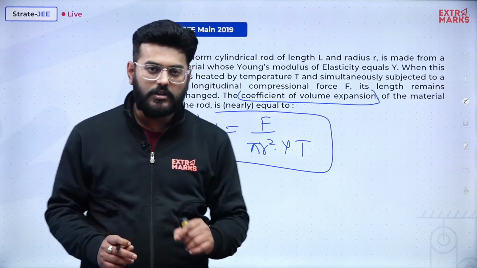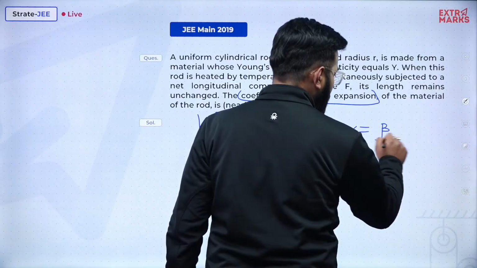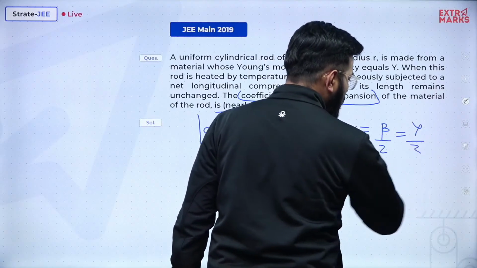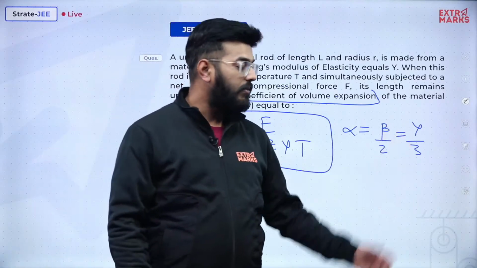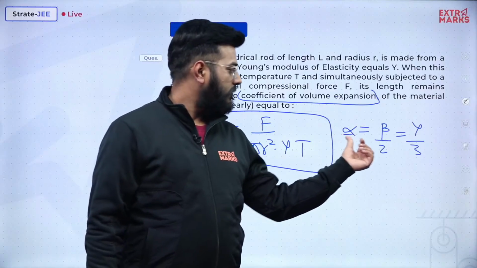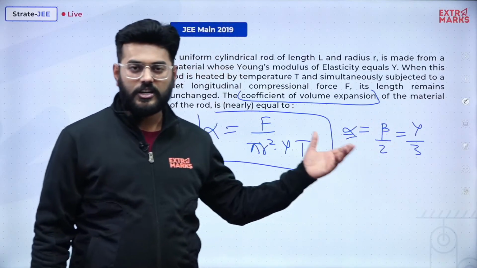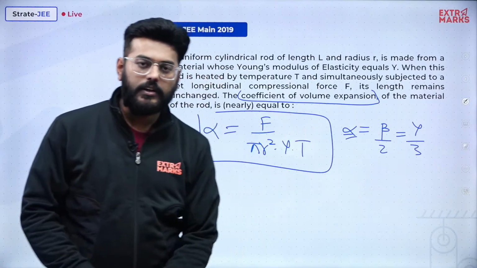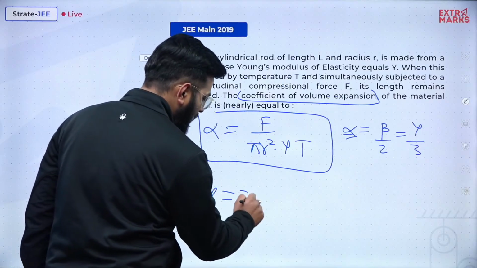You very well know the result. The result is that alpha is equal to beta by 2 and that's equal to gamma by 3, where beta is the coefficient of superficial expansion and gamma is the coefficient of volumetric expansion. So you know the value of alpha, you can very well find the coefficients of volumetric and superficial expansion both. And what we need to find over here is the value of gamma. So gamma is 3 times alpha.